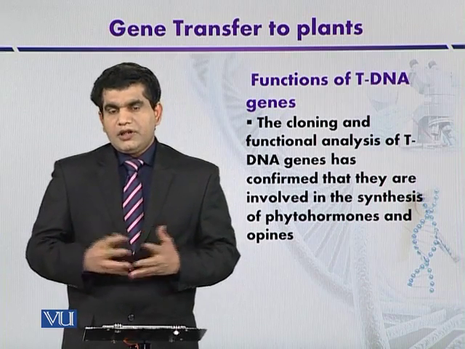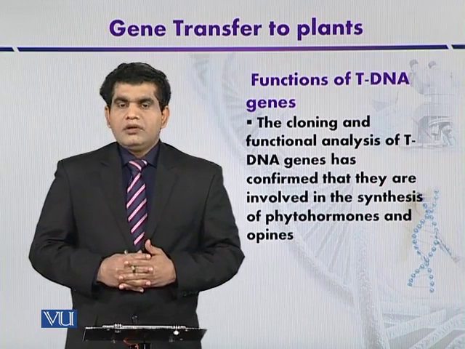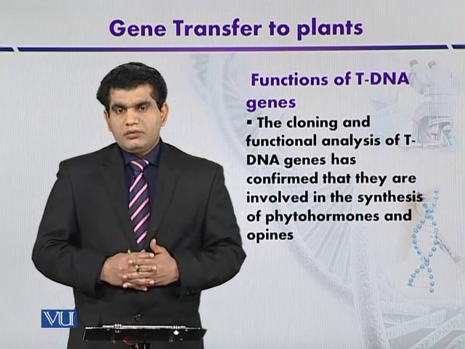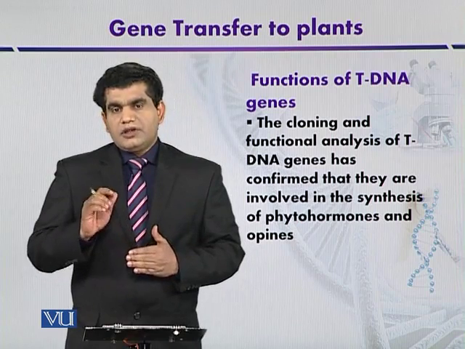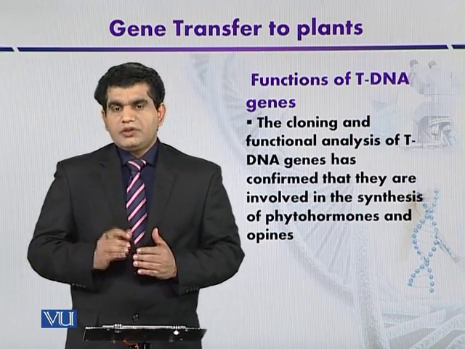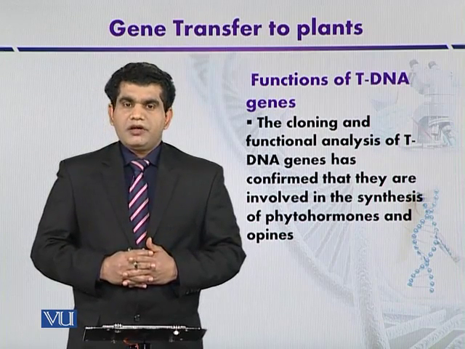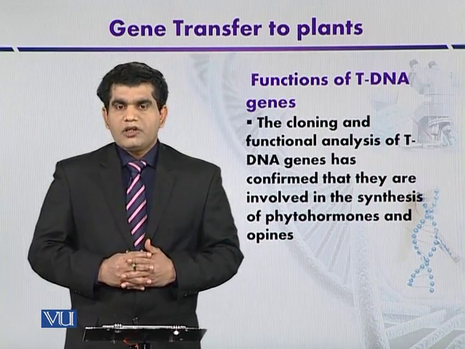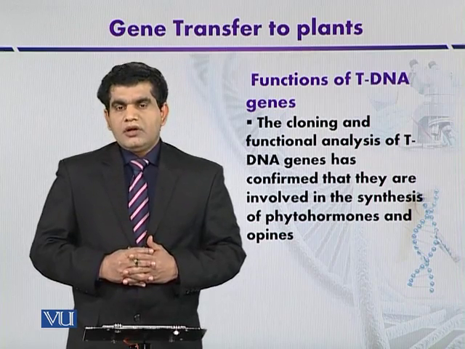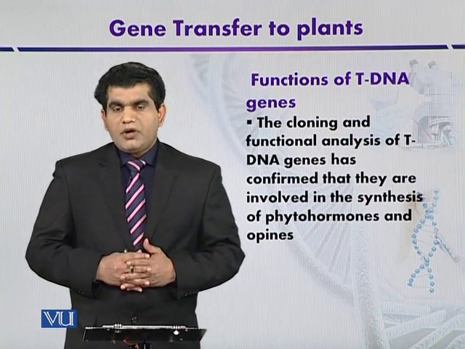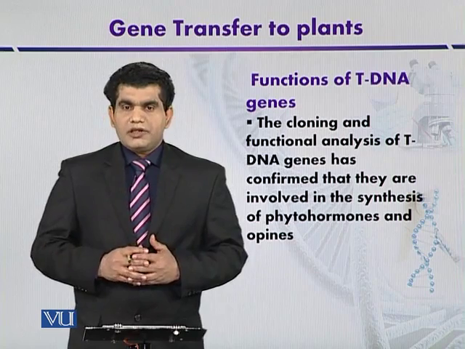Although there are some other genes whose function is not completely known, at least some genes are there that synthesize some important modified amino acids that are commonly called opines. Now, opines are mainly of two types, octopines and nopalines.